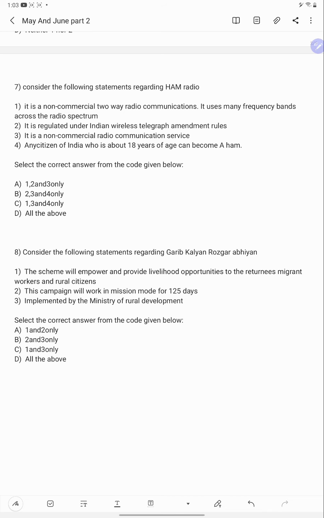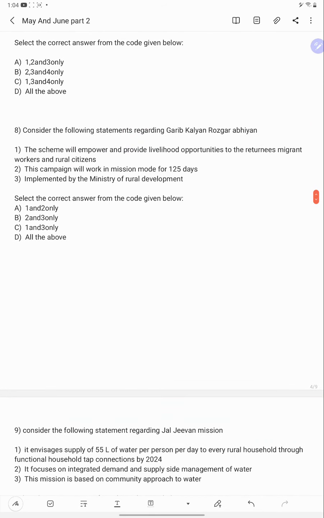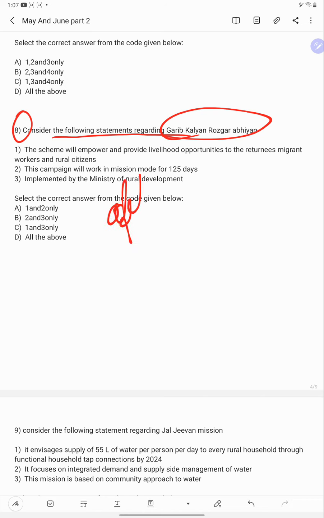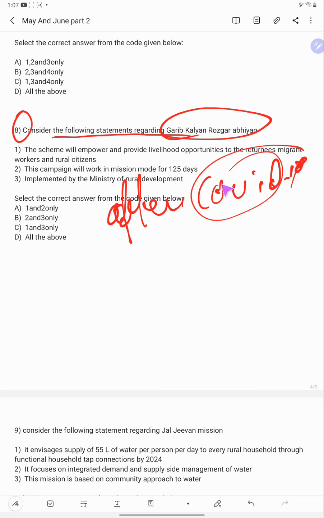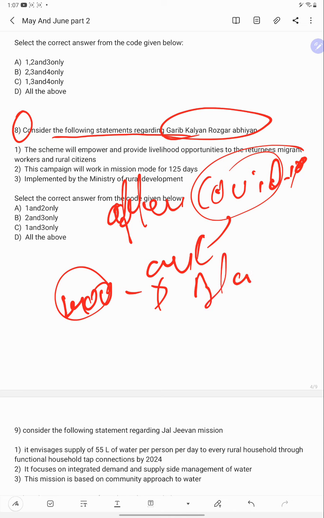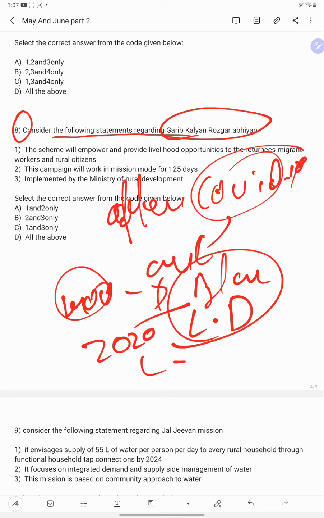So let's take up the 8th question. Consider the following statement regarding Garibi Kalyan Rozgar Abhiyan. After the COVID-19 outbreak, the government of India announced a blanket lockdown in March 2020.